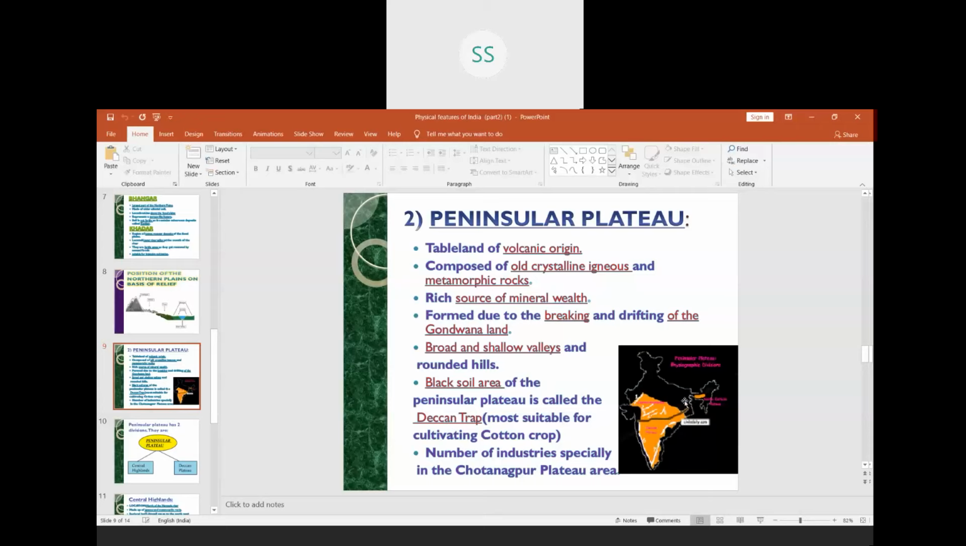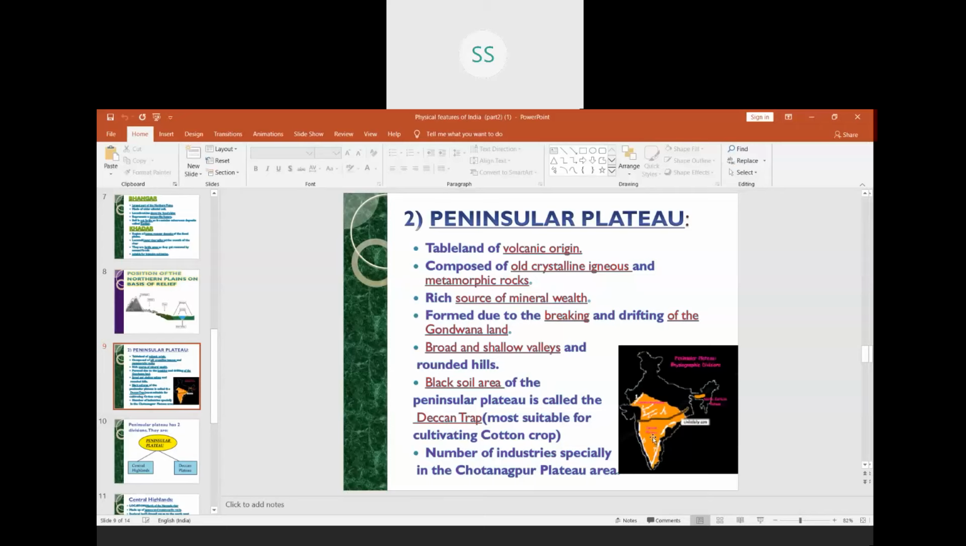The plateau region even extends towards the northeastern states, especially in Meghalaya, where we have the Garo, Khasi and Jaintia hills. These are part of the plateau region, children. So we can see these two. In your book also you have the map which you can see.